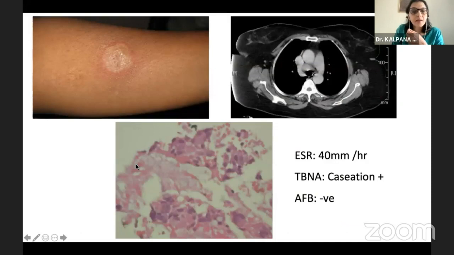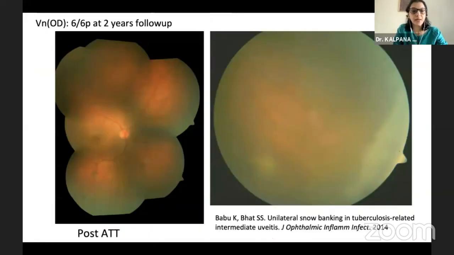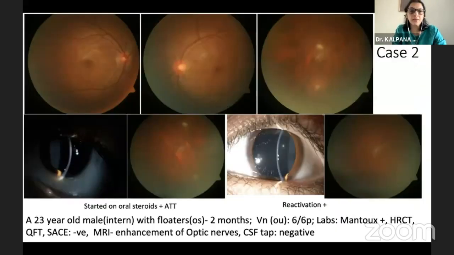So we investigated him before immune suppression, and we found that his Mantoux was strongly positive. He had mediastinal lymphadenopathy, and when we did a TBNA, he had caseation. So this was a tubercular intermediate uveitis, and we treated him with anti-tubercular therapy, and his vision is 6/6 at 2 years follow-up. Now, contrary to what we have been taught that snow banking never occurs in tubercular uveitis, this is quite opposite. So we did see snow banking in a patient with tubercular intermediate uveitis.